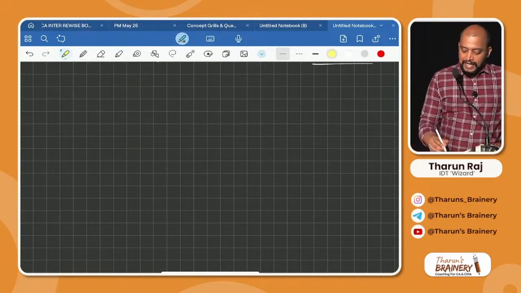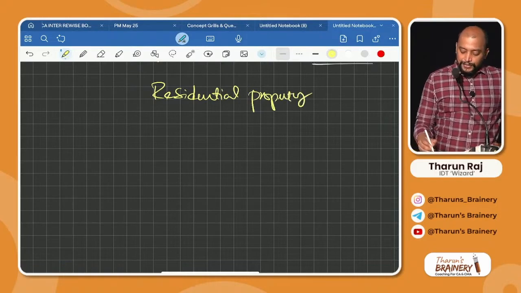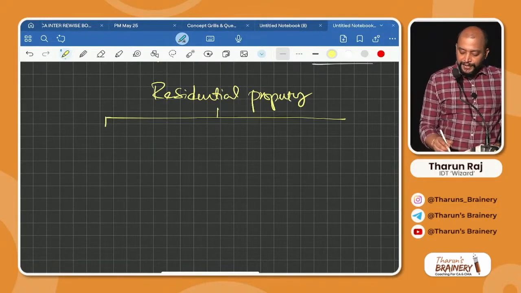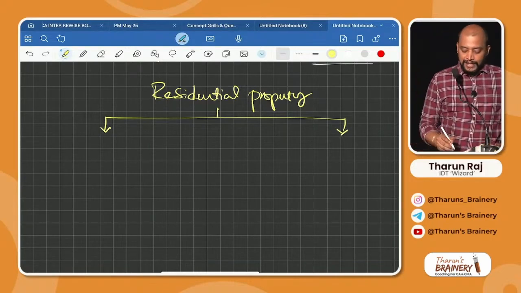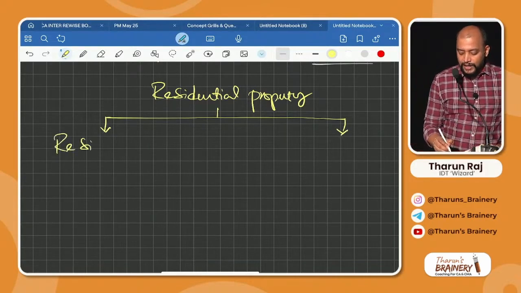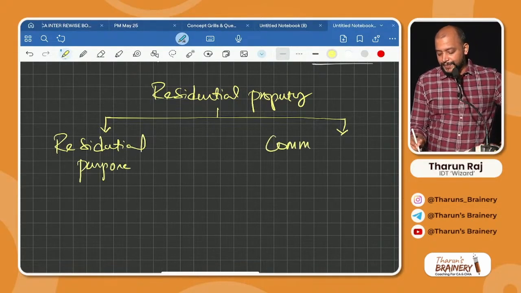If you want, you can make note of this. Residential property can be divided into two: residential purpose or commercial purpose.